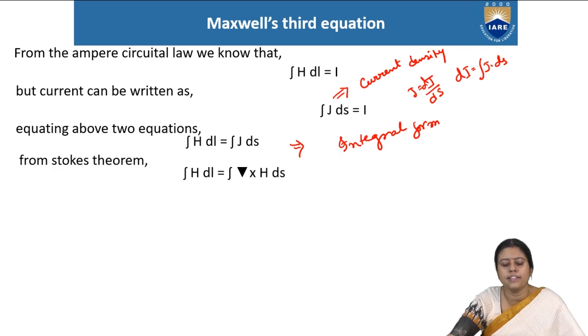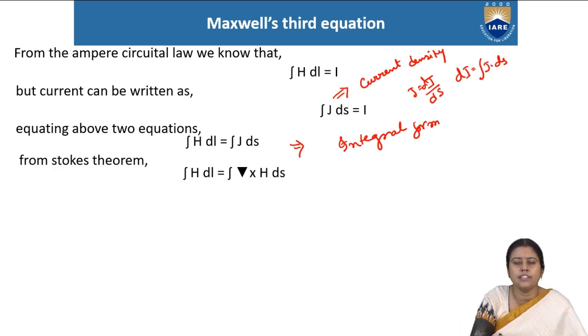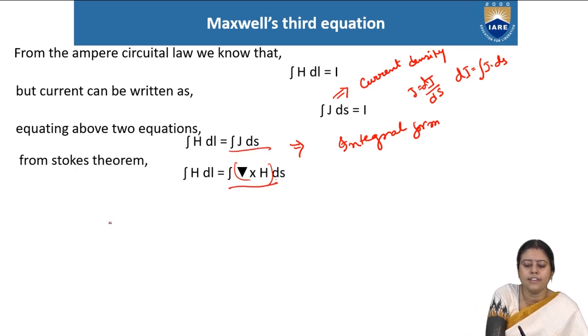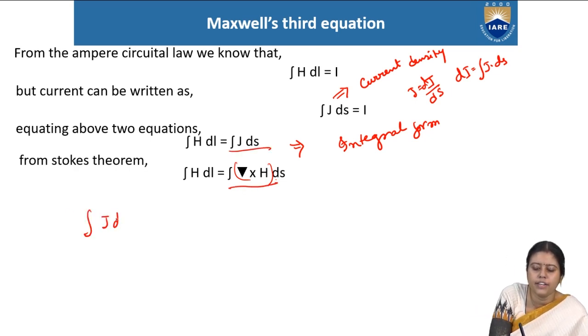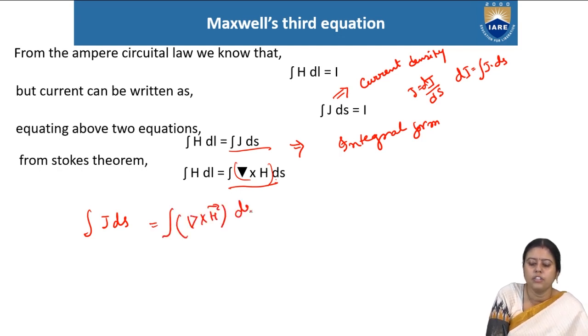If we use the Stokes theorem, the integration of H dl can be written as the integration of grad cross H dot ds. If we equate this with the previous equation, the integration of J dot ds is equal to the integration of grad cross H dot ds.